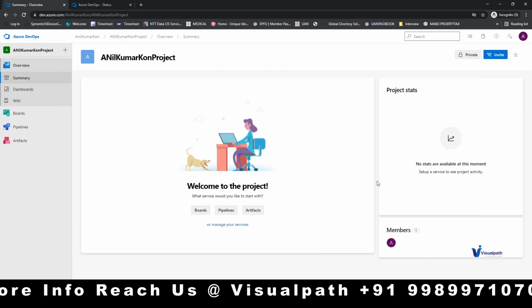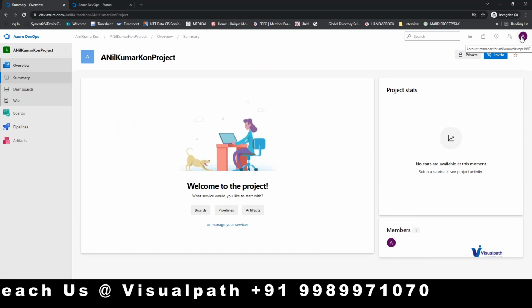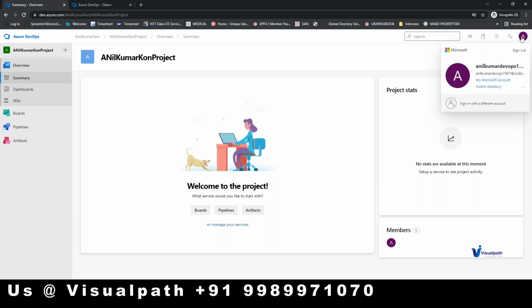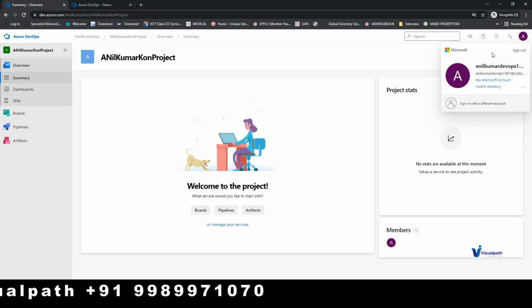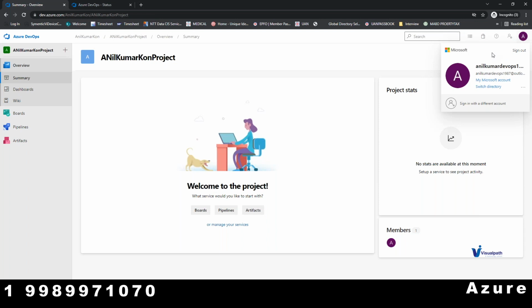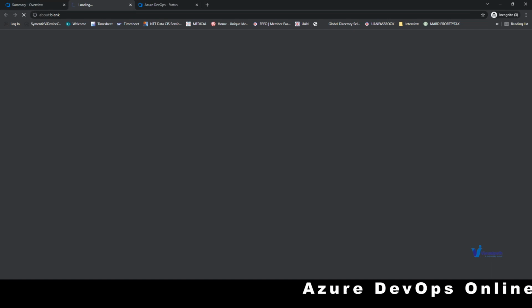Now in the top right corner, click on the A, please. So this is the username and this is the account used to log into this profile. If you click on My Microsoft account, please.